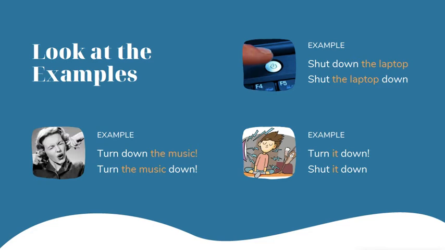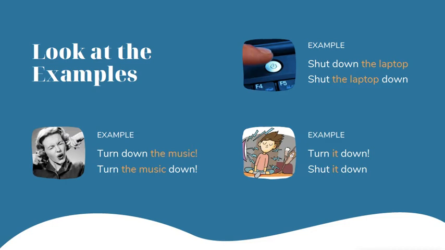Let's look at the examples. These examples are all about phrasal verbs, and as you can see, they include names of objects, which means that they are transitive. It means that you can do something with some object. So, let's see.